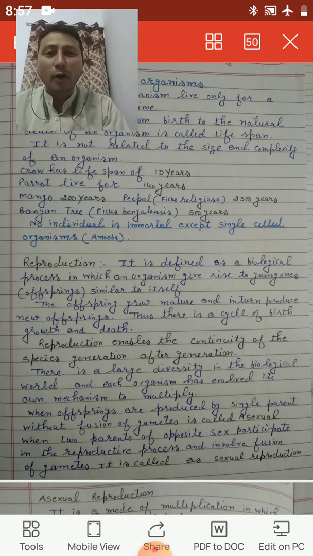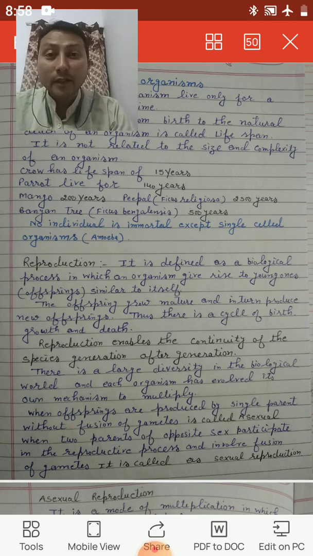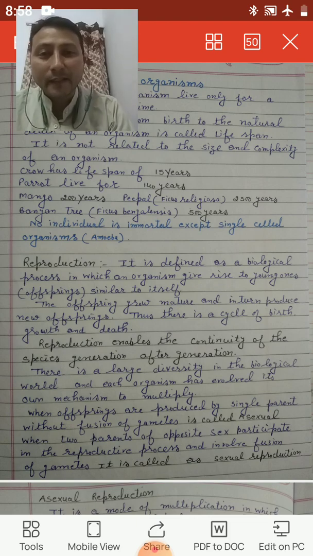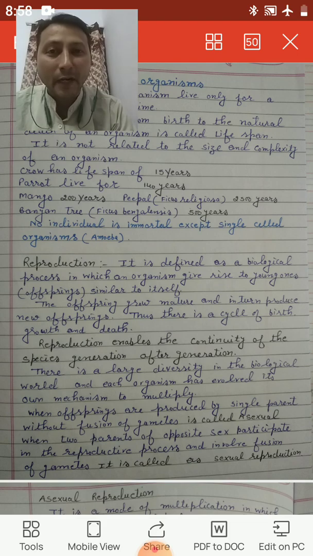For example, when I am talking about the lifespan of a crow, it is approximately 15 years, and parrot, it is 140 years. Similarly, mango can live for 200 years, peepal, Ficus religiosa, 2500 years, banyan tree, Ficus bengalensis, it can live for 500 years. So no individual is immortal. Every individual who has taken birth on this planet Earth will die after some time.